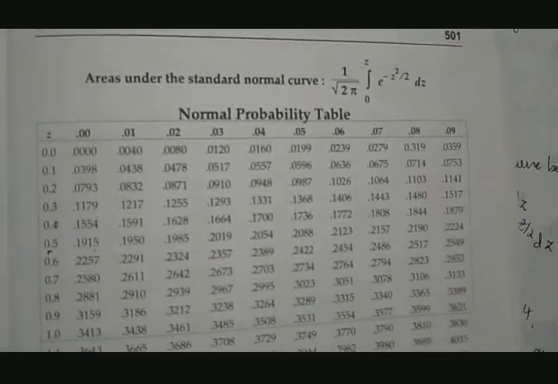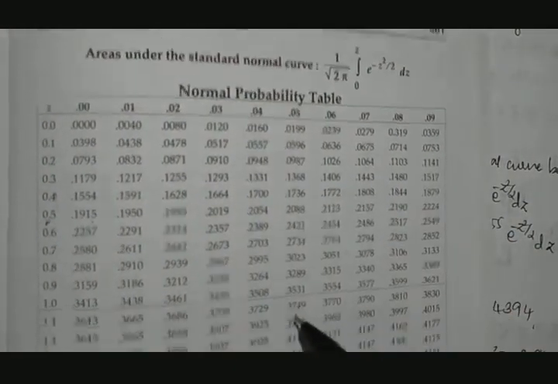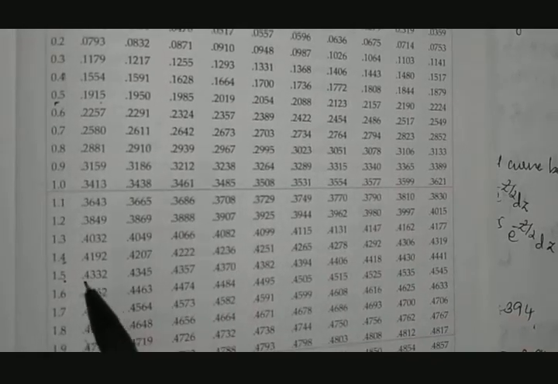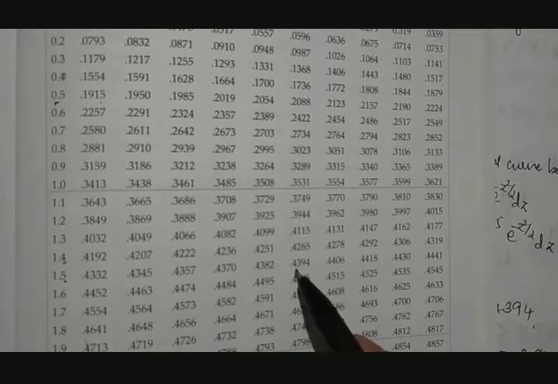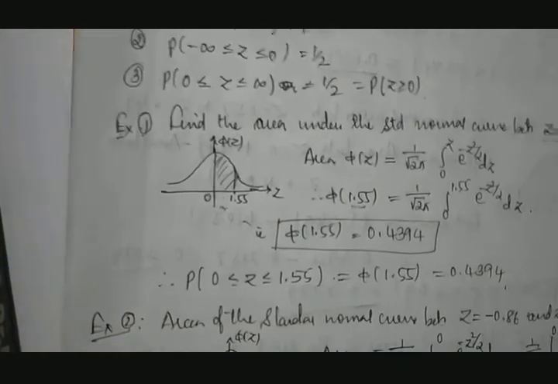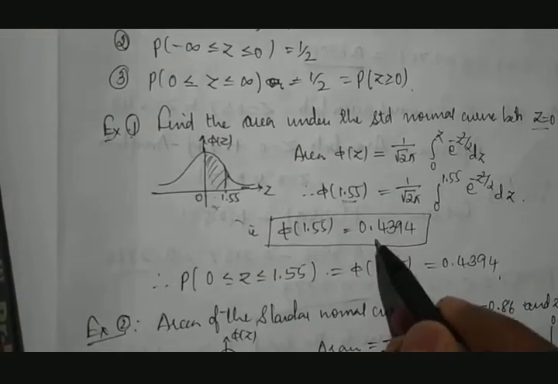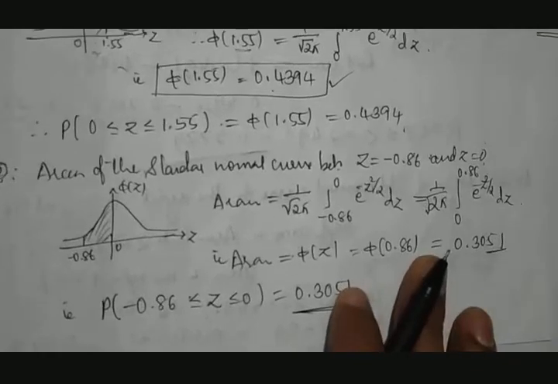0.05. So I'll take 0.05 here. Then you take vertical and horizontally where it combines. You can see here it combines at 0.4394. So this is the answer. Okay, this is one situation.